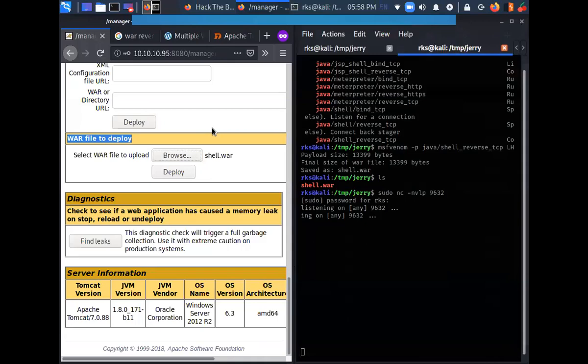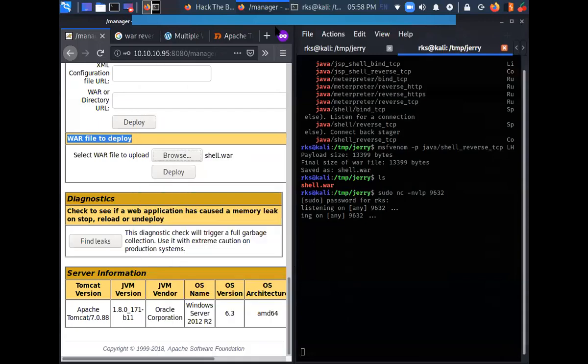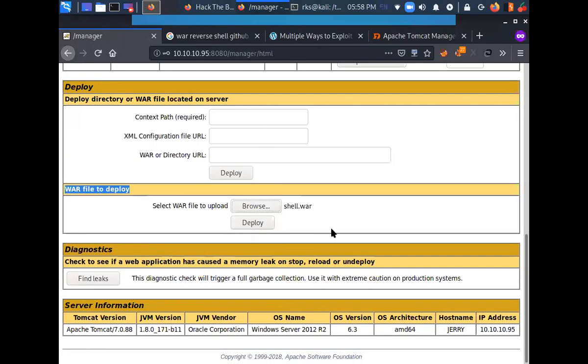You can see that I have selected this war file. What should I do next? Simply click on deploy.